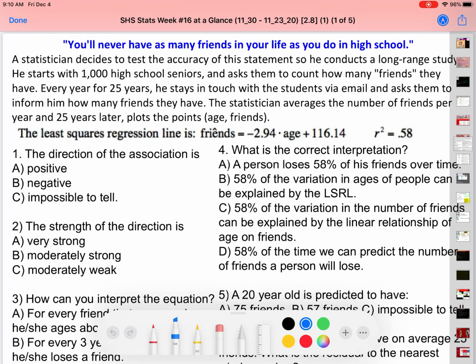All right, let's go over this question we did in class here. You'll never have as many friends in your life as you do in high school. A statistician decides to test the accuracy of the statement, so he conducts a long-range study.